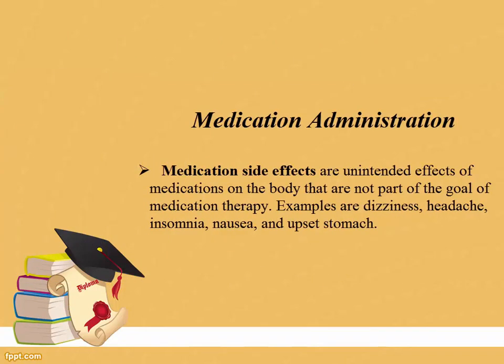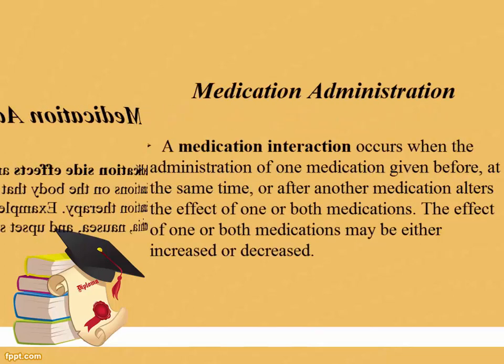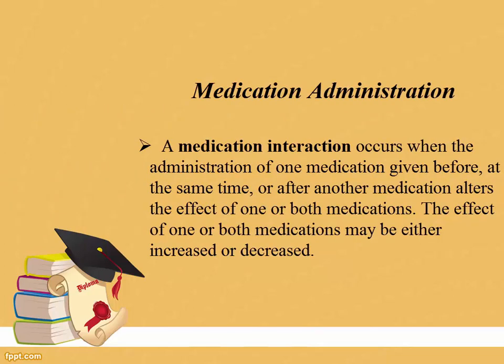Medication side effects are unintended effects of medications on the body that are not part of the goal of medication therapy. Examples are dizziness, headache, insomnia, nausea, and upset stomach. A medication interaction occurs when the administration of one medication given before, at the same time, or after another medication alters the effect of one or both medications. The effect of one or both medications may be either increased or decreased.